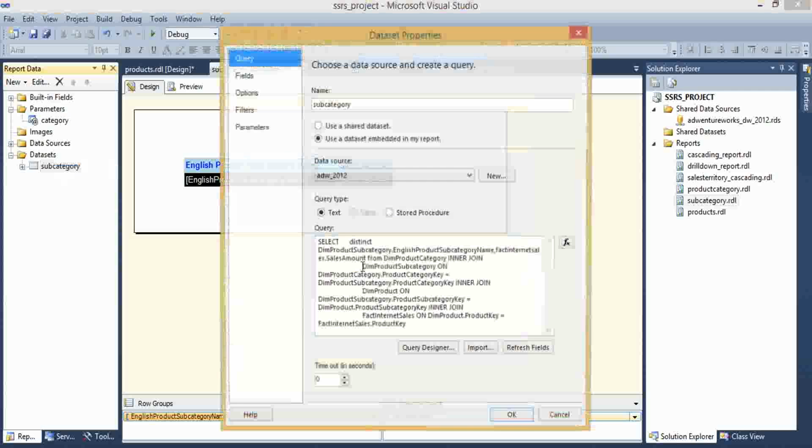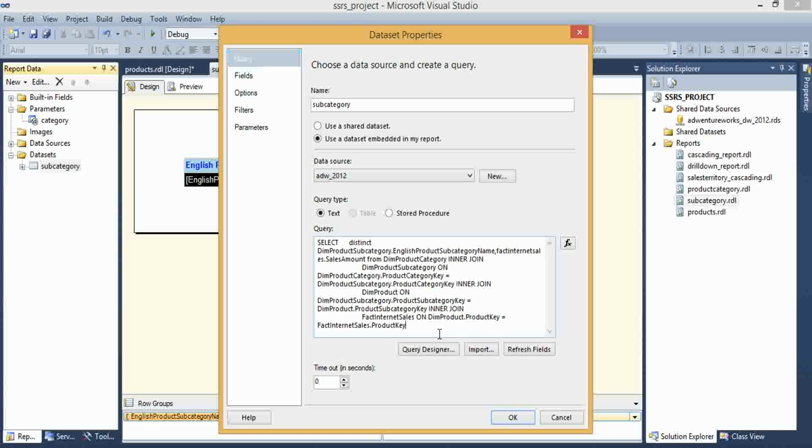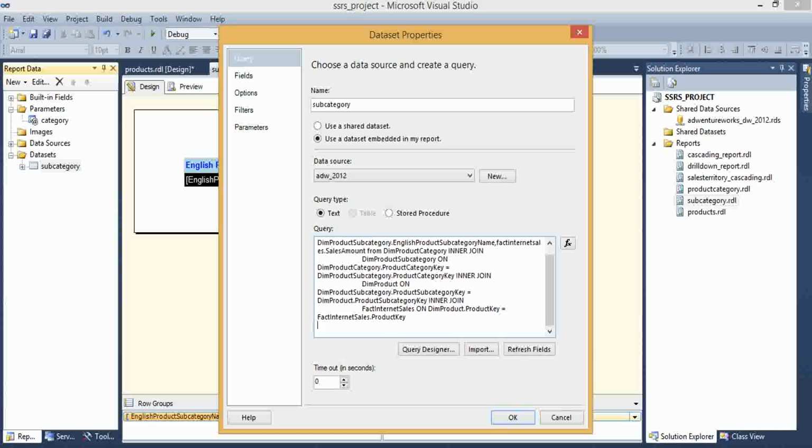Here I am adding a query parameter with where clause: where English product category name is equal to @category.